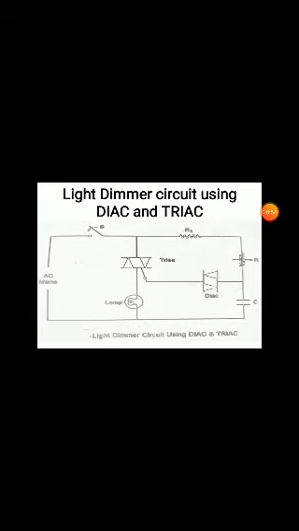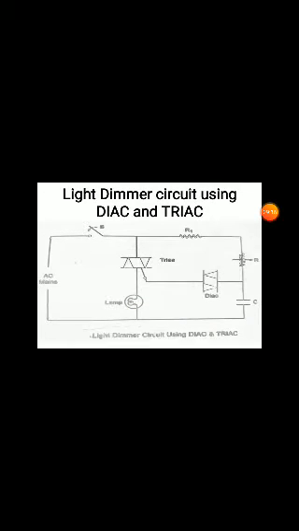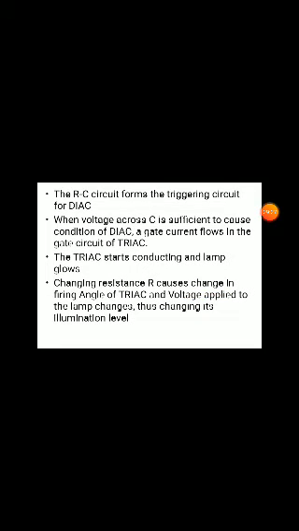Now our aim is to change the brightness level of this circuit. To change the brightness, we use R and C. Generally the RC circuit forms a triggering circuit for the diode. Triggering means that if the capacitor is not charged to a sufficient voltage, the diode will not turn on.